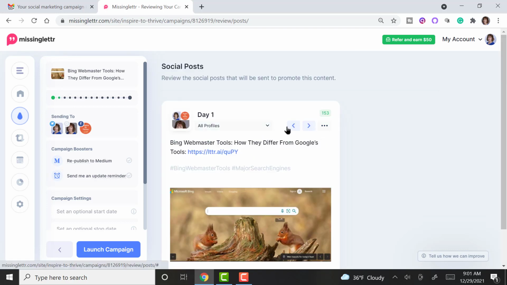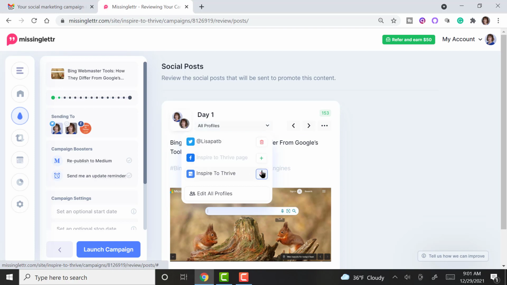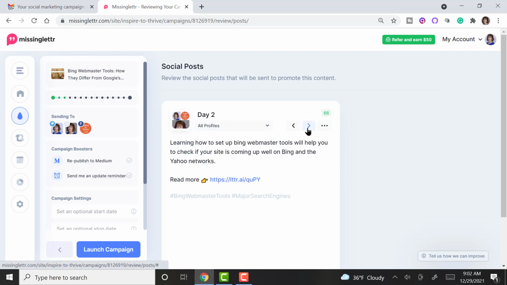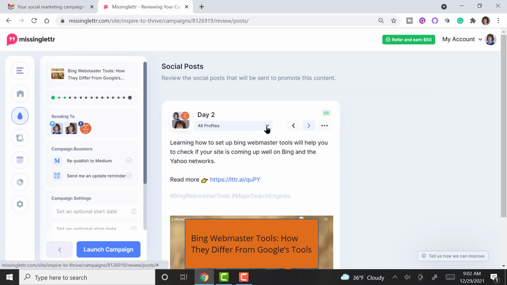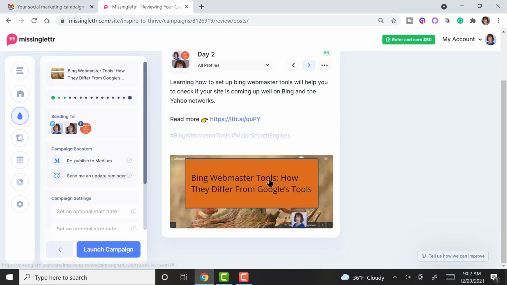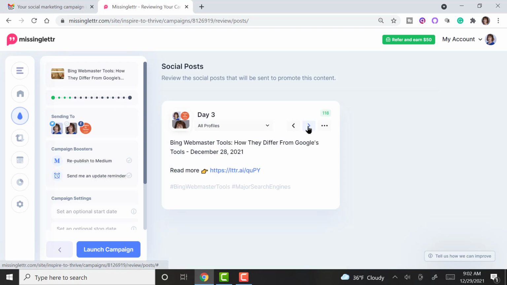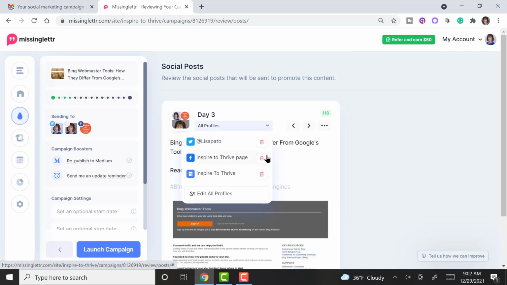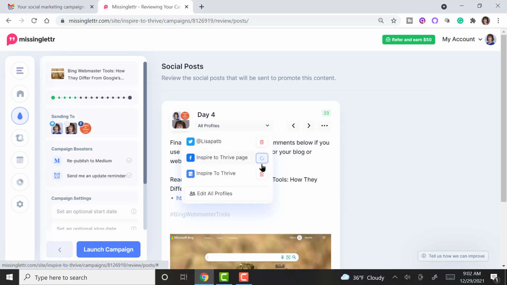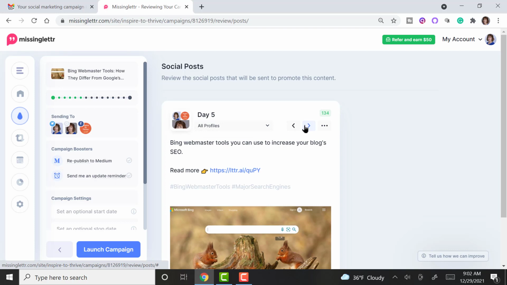Then you go on to the next day, and this is where I skip the Facebook and the Google. I just leave Twitter on because they're so close in days. Even though they change the text, as you can see here, things are changed in this one. But I don't want to be repetitive on my Facebook or Google My Business. So I just take these off quickly. You can see day 4.